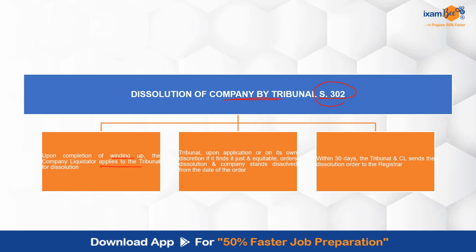On that application, if the tribunal finds that it is just and equitable, it will order the dissolution and the company will be considered dissolved from the date of the order. Once the tribunal orders the dissolution, from that date the company is dissolved. And within 30 days, the tribunal and company liquidator will send the dissolution order, etc. to the registrar. In this way, the entire existence of the company comes to an end.